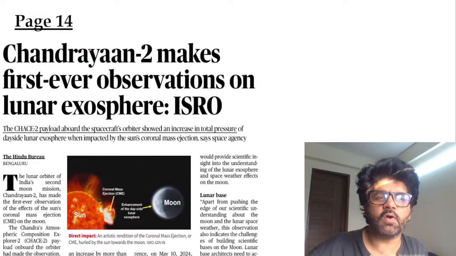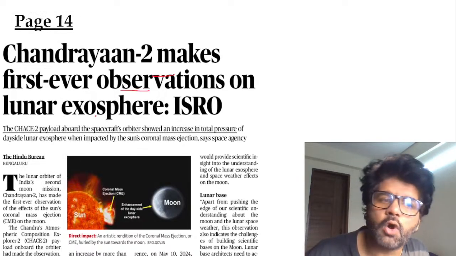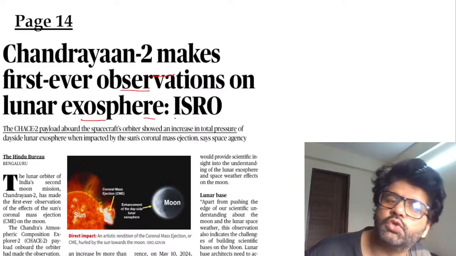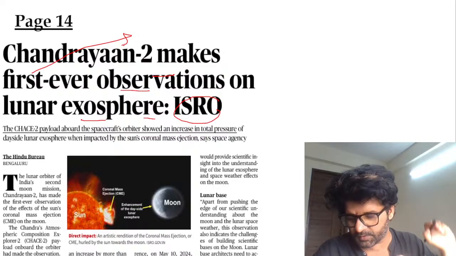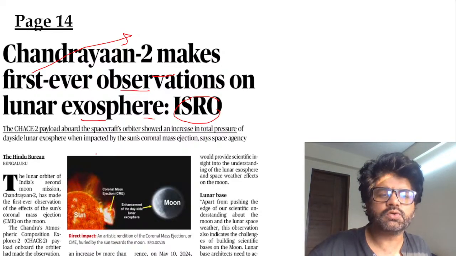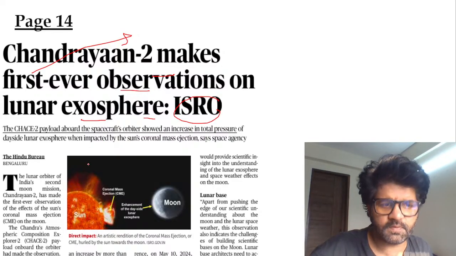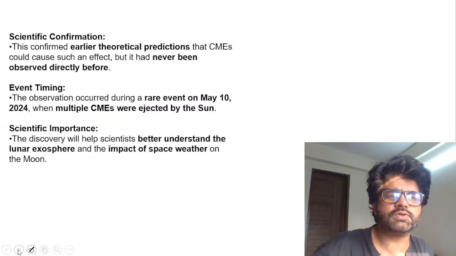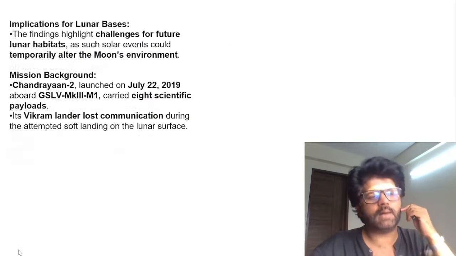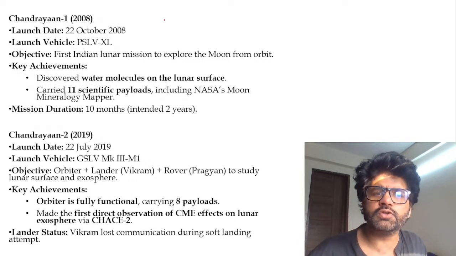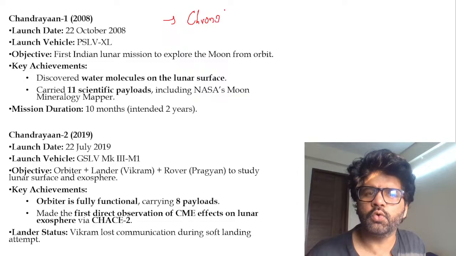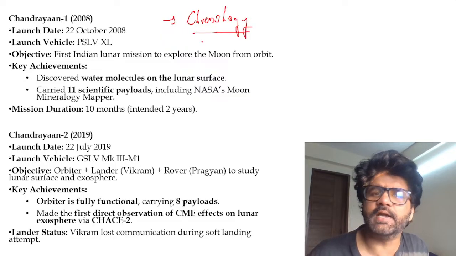Next article, page number 14: Chandrayaan-2 makes first ever observation on lunar exosphere, ISRO said. Anything first is very important. We keep on talking about first things, right? So what is this whole first observation? We'll talk about that. Before we talk about Chandrayaan-2, there are certain terms which we need to understand: orbiter, lander, rover, and the chronology of Chandrayaan. How many Chandrayaan missions have been sent up until now?